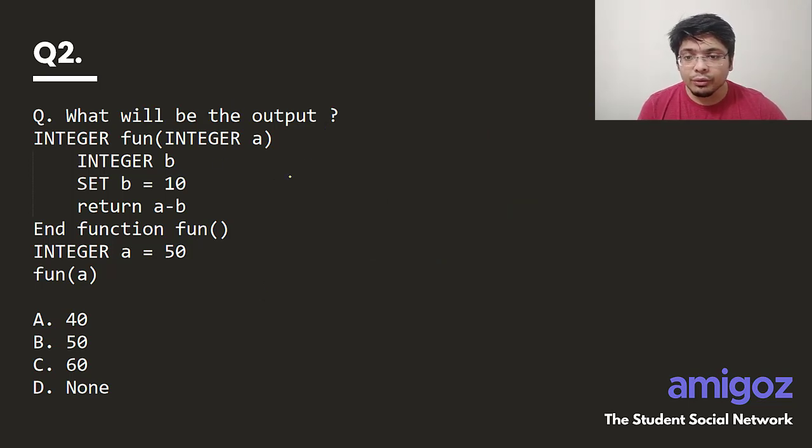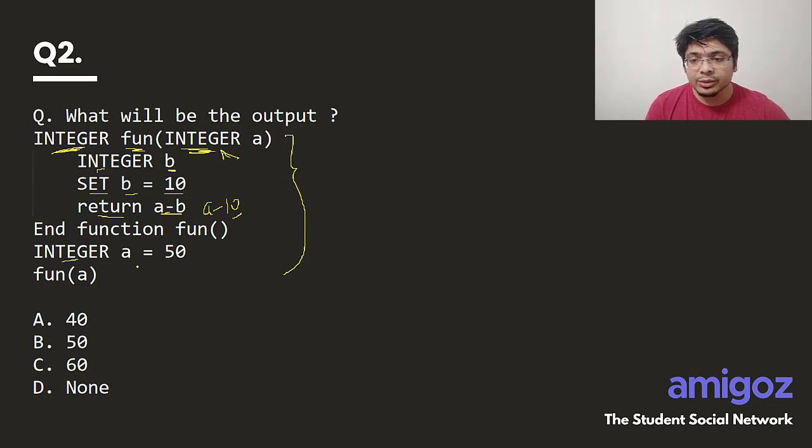What will be the output of the following pseudocode? This is the whole pseudocode. What are we doing here? We are creating a function. This is a function which returns an integer type and takes an input also, which is an integer. Then we create another variable of integer type inside this function, which is b. Then we set the value of b to 10 and return a minus b. So whatever value you pass to this function, it subtracts 10 from that number and returns it. So it is always a minus 10. Whatever you insert here, you will get 10 less than that.